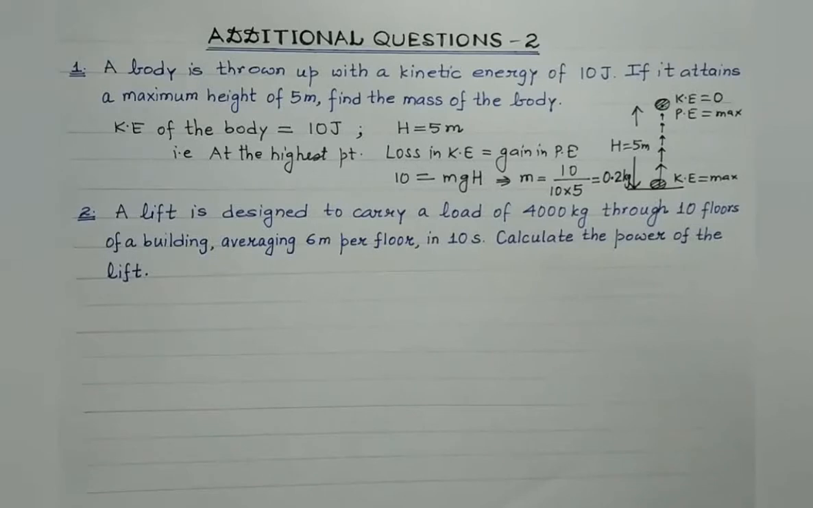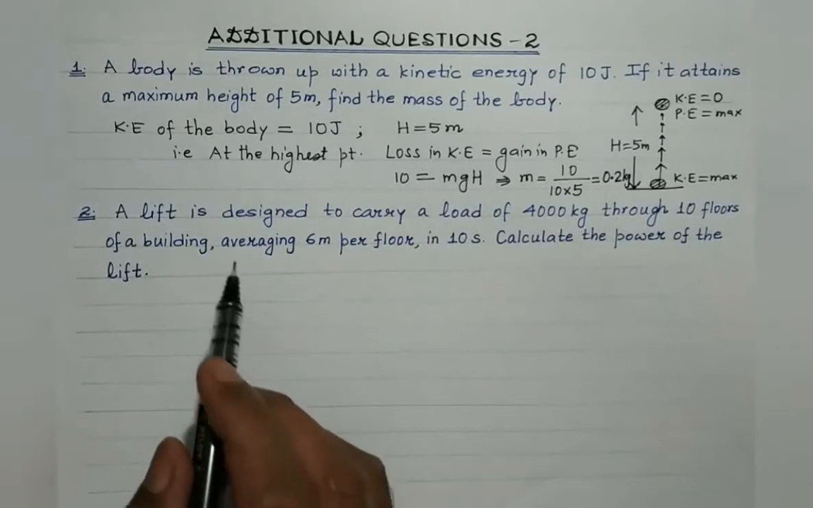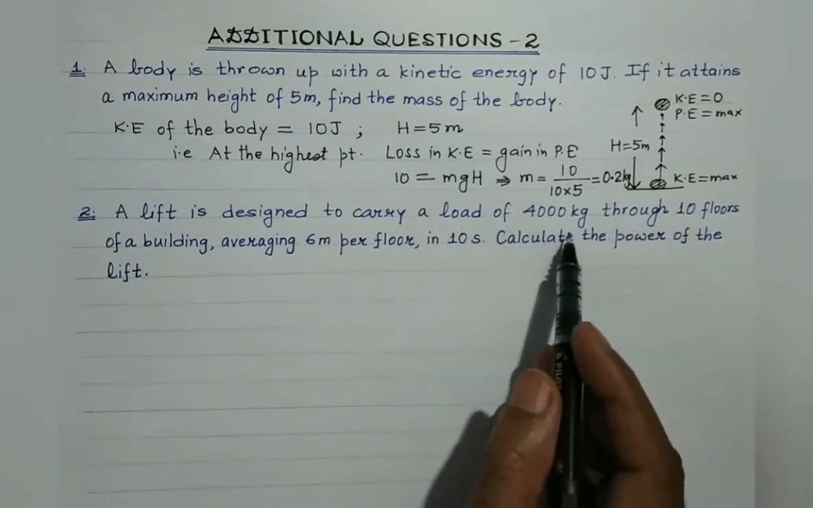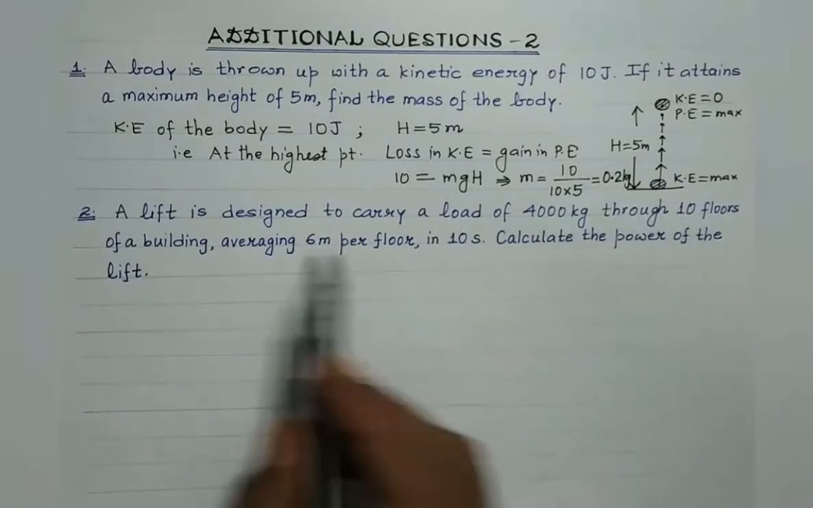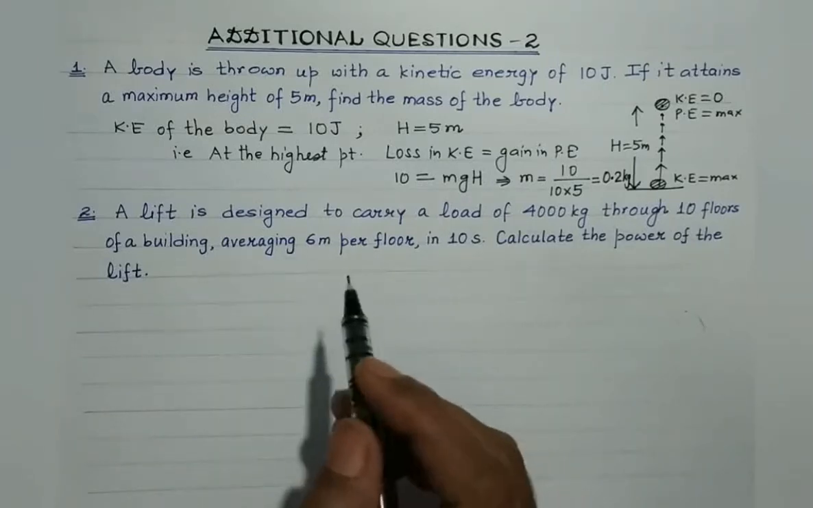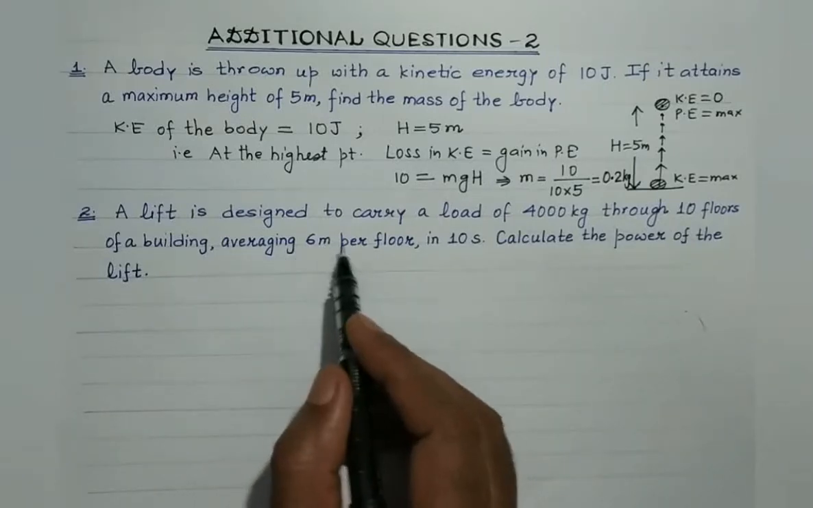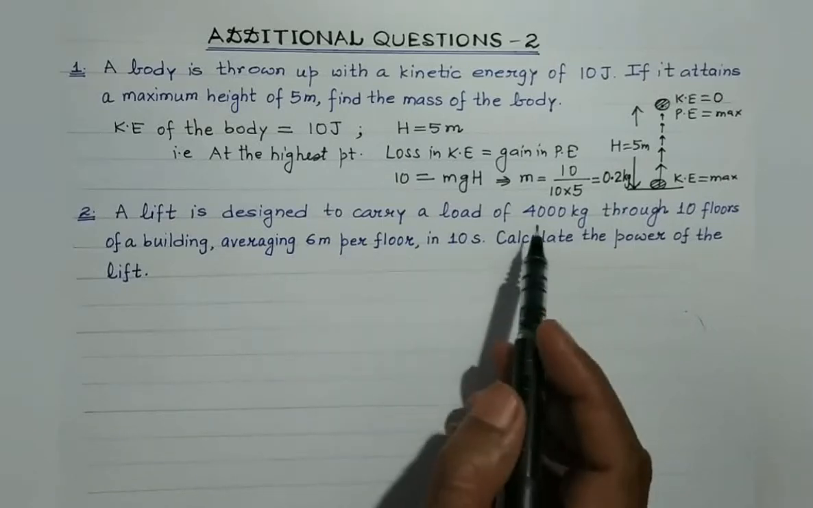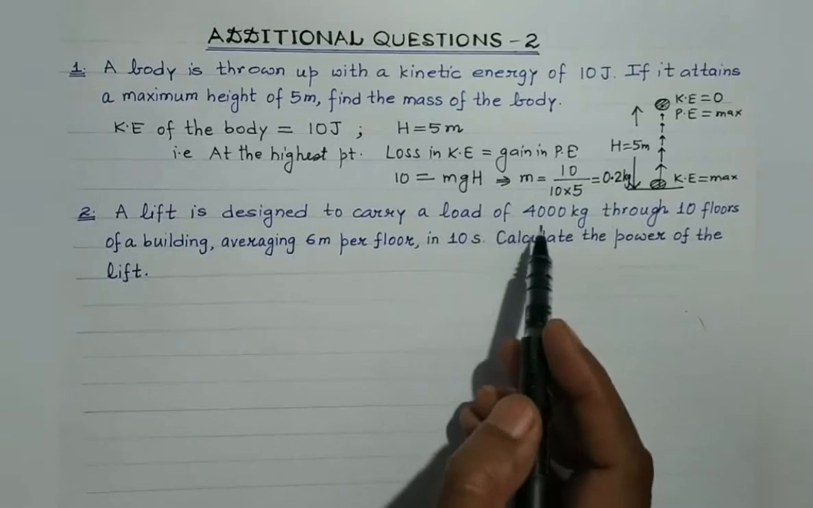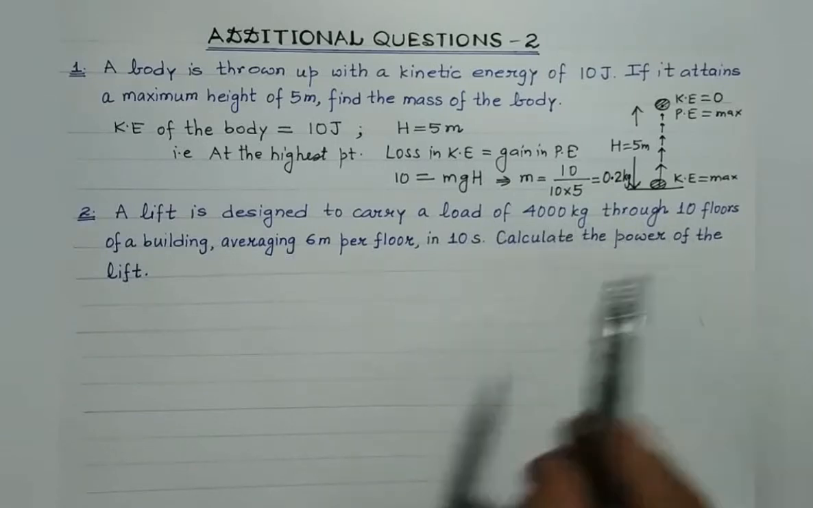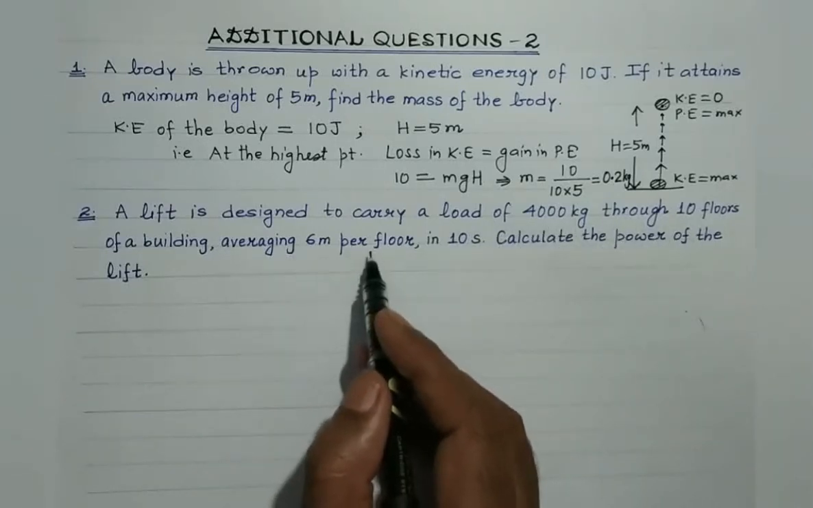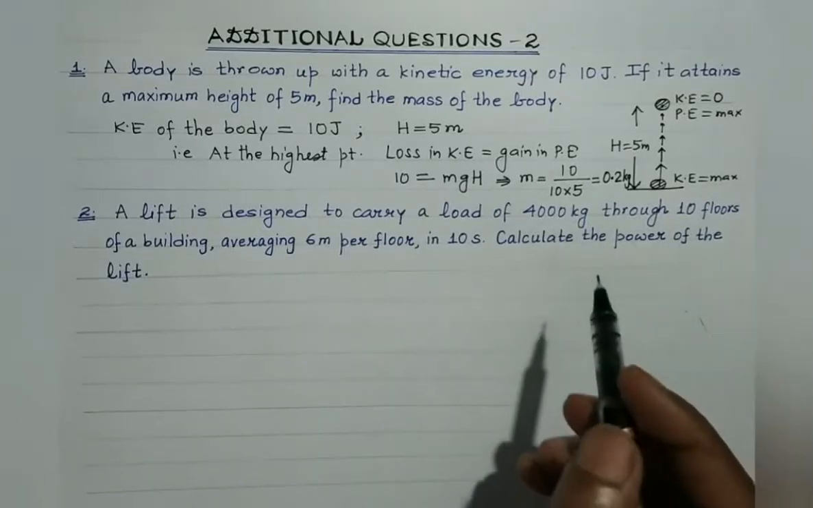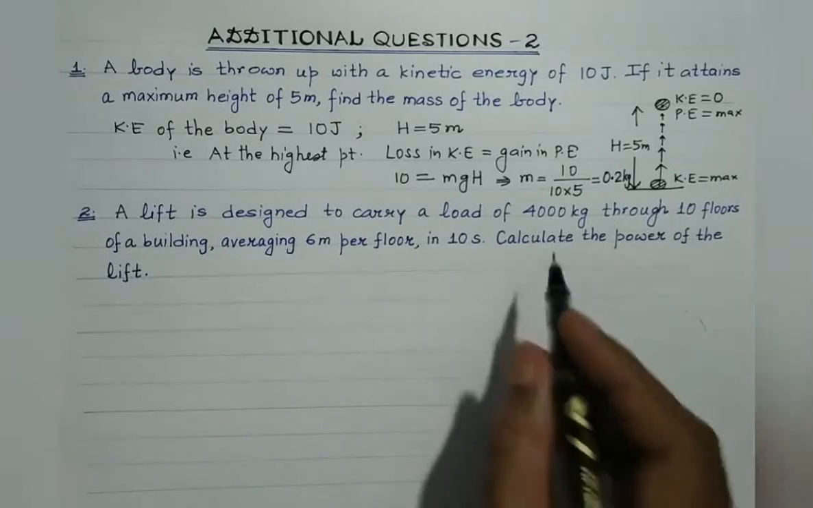Now let's concentrate on the second question, students. A lift is designed to carry a load of 4000 kg through 10 floors of a building. There are 10 floors in the building, averaging 6 meter per floor. Each floor is 6 meter, and the lift is designed to carry a load of 4000 kg through 10 floors, averaging 6 meter per floor, in 10 seconds. This is the time during which the lift is able to complete its mission. Now calculate the power of the lift.